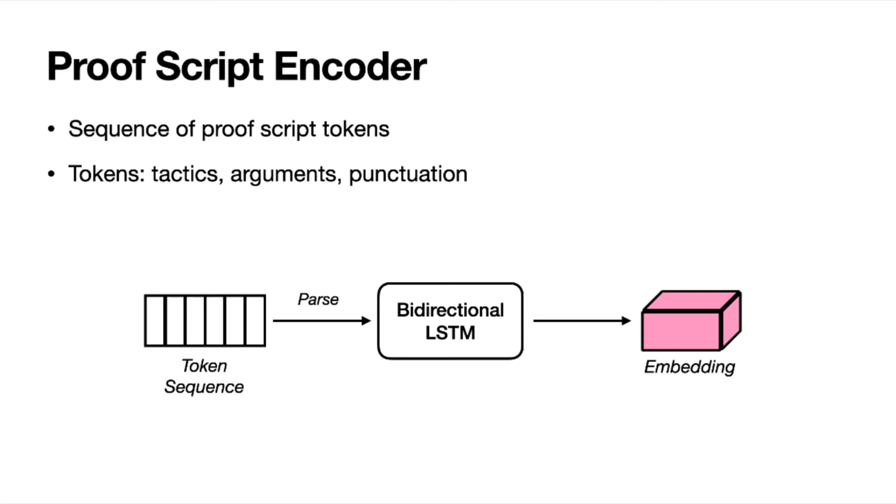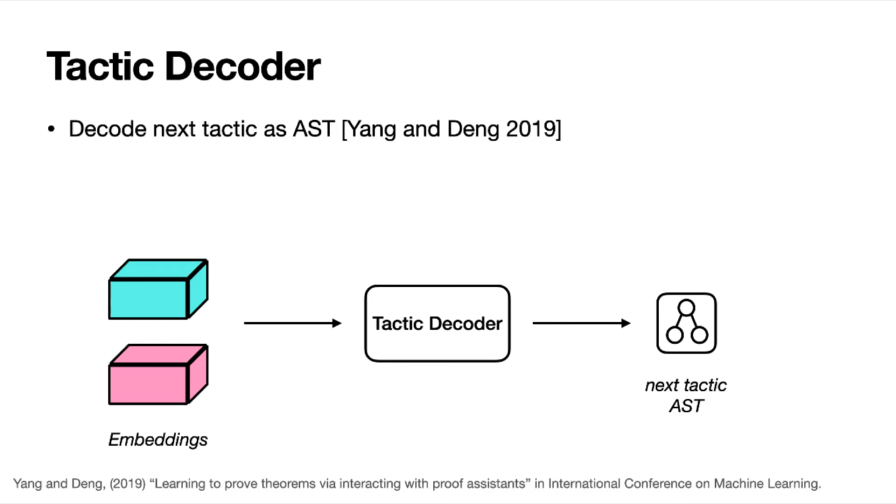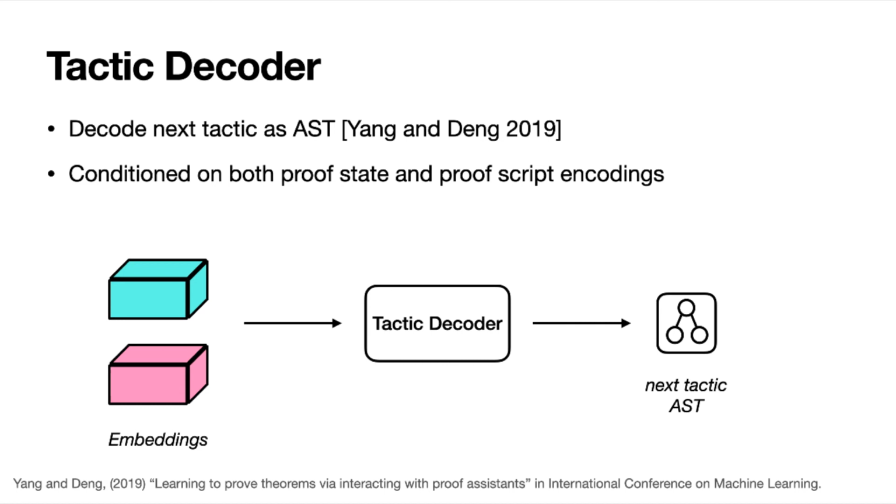And then we can encode this parsed sequence of tokens using a language model. A language model predicts the next token given a sequence of tokens. To encode the proof script sequence, we need to choose a neural language model with trainable parameters so that we can generate an embedding. Here we choose a bidirectional LSTM and it generates an embedding for the sequence. The tactic decoder decodes the next tactic as an AST. Yang and Deng do this in their ASTactic model. However, in TacTok, this decoder is conditioned on both the proof state and proof script encodings and uses them to predict the next tactic AST. This AST has a high-level tactic statement associated with it that can then be applied in a proof script.